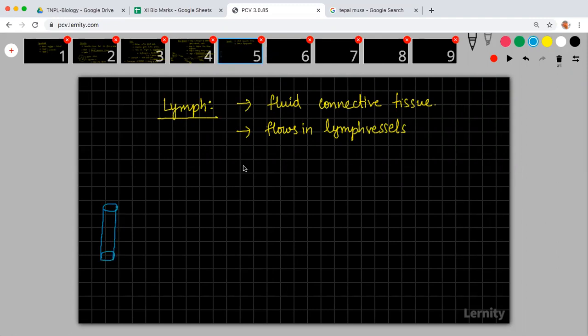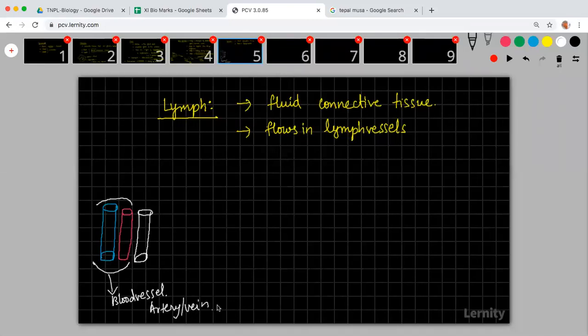You will have artery and you will have vein. And apart from that, you will also have a third pipe. The third pipe is called the lymphatic vessel. These two are called the blood vessels, artery and vein. The third one is what we call the lymphatic vessel.